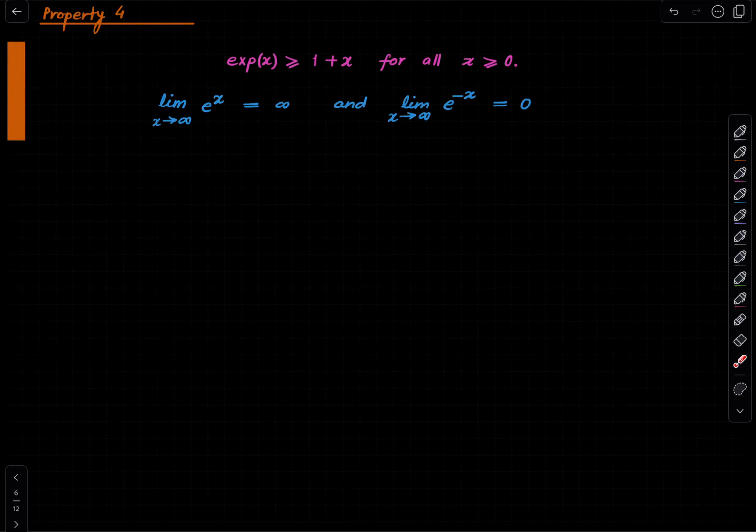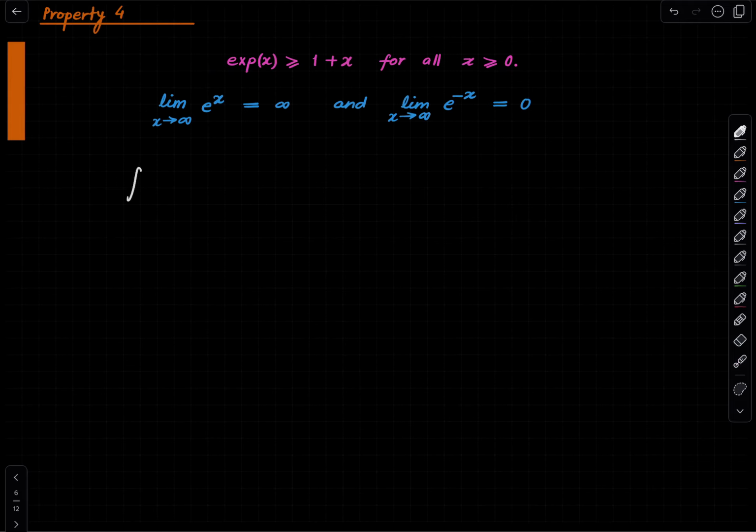Next is a small estimate that we have here. So exp(x) is at least 1 plus x whenever x is non-negative. In fact, you don't even need this. This thing is true for all x. But let's just prove it for non-negative x because that is all that we need here. Maybe I'll leave it as an exercise for you to show that this happens for all x. So why is this? Well, here you can use the fundamental theorem of calculus. That will be the shortest way to do it.